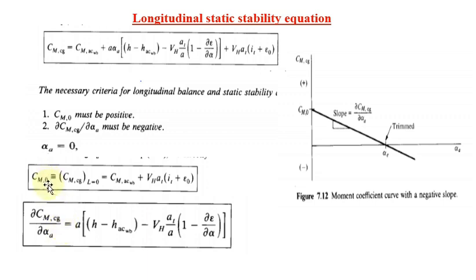When VH is higher, I can get the positive value for CM0. For the slope, which should be negative, the same way the VH value should be higher, and automatically I will get the negative value. So this condition is also satisfied by the VH value. When you substitute these conditions, your aircraft will satisfy the longitudinal static stability equation. These are the things to be followed to establish the longitudinal static stability equation.